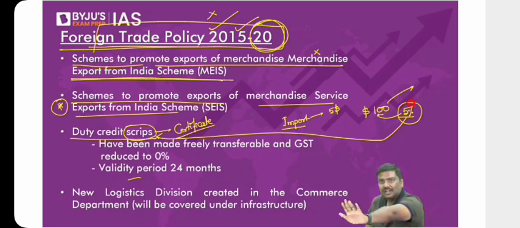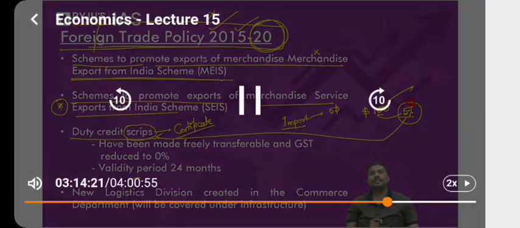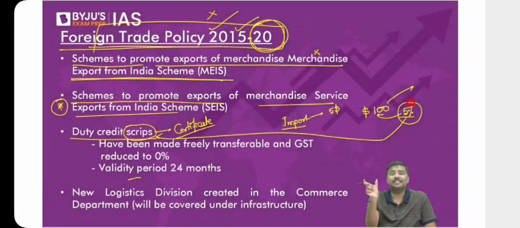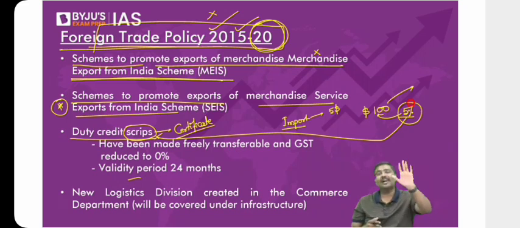Can you give this right to the government and say, take it, $5, I've given it to you? Just like coupons. I hope you understand, just like coupons. I'm pretty sure all of you use coupons. You might have a 100 rupee coupon, a 200 rupee coupon. You'll purchase something, and rather than paying 100 rupees, you'll pay with that coupon itself. So that is the basic idea for duty credit scrip.